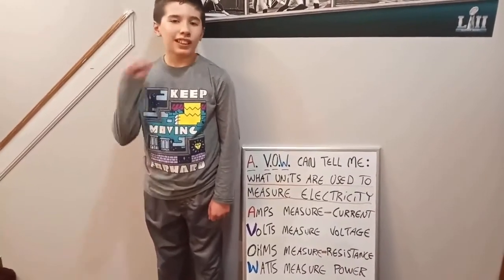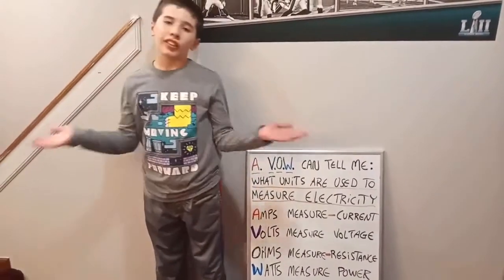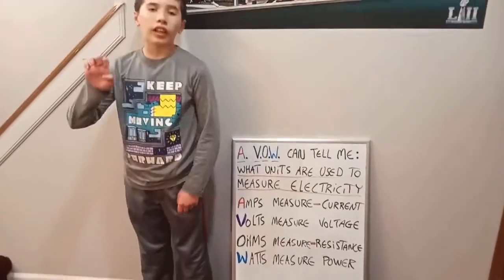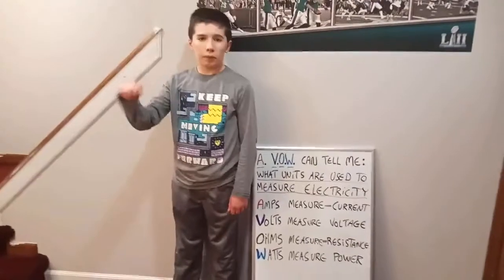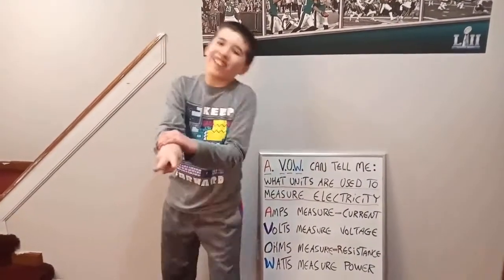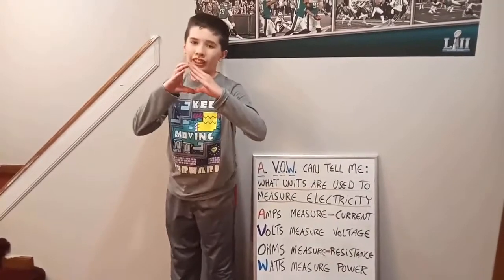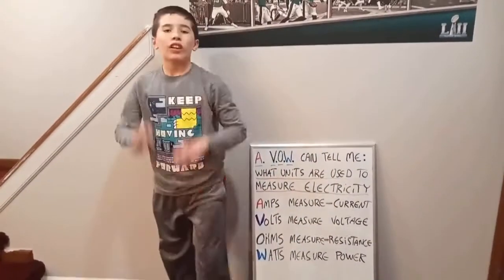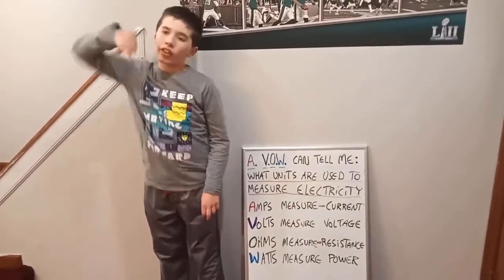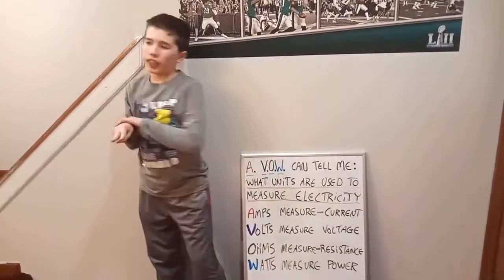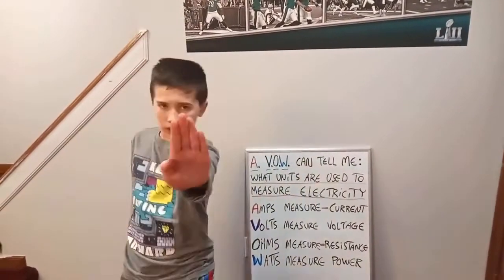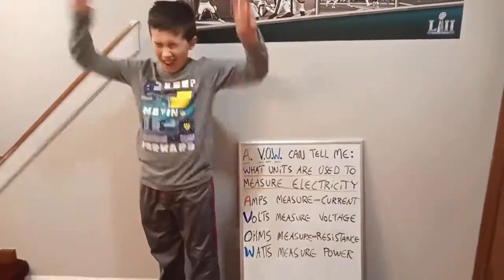A vowel can tell me what units are used to measure electricity. Amps measure current, volts measure voltage, ohms measure resistance, watts measure power. Amps measure current, volts measure voltage, ohms measure resistance, watts measure power.